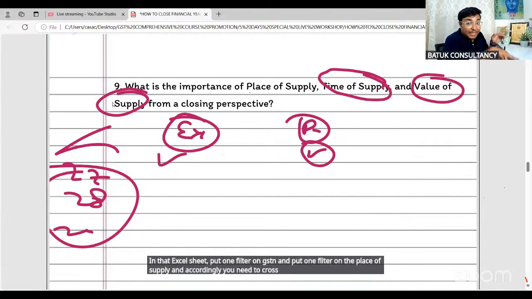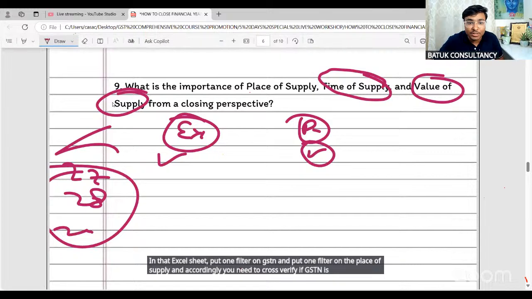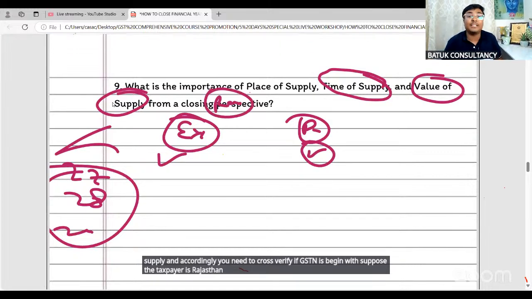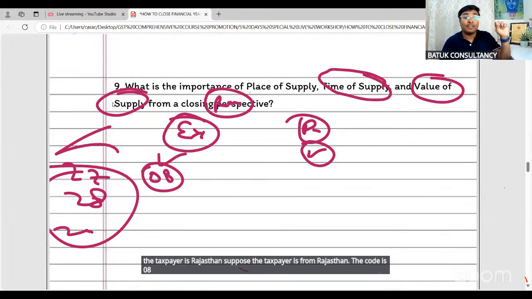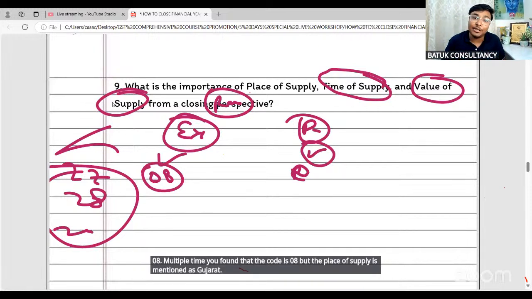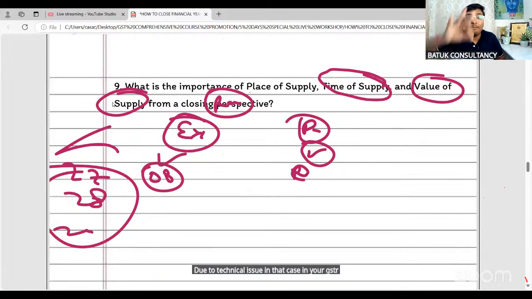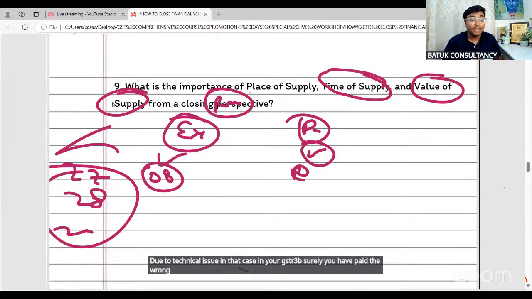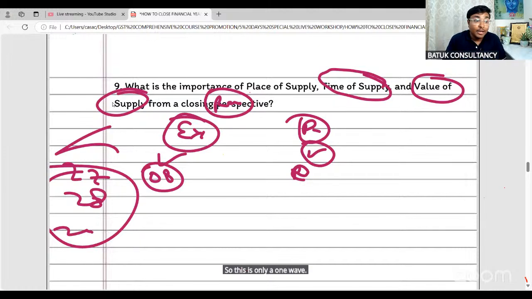Suppose the taxpayer is from Rajasthan, the code is 08. Multiple times you find that the code is 08, but the place of supply is mentioned as Gujarat due to a technical issue. In that case, in your GSTR-3B, surely you have paid the wrong tax on the wrong head. This is only one way to identify the things.